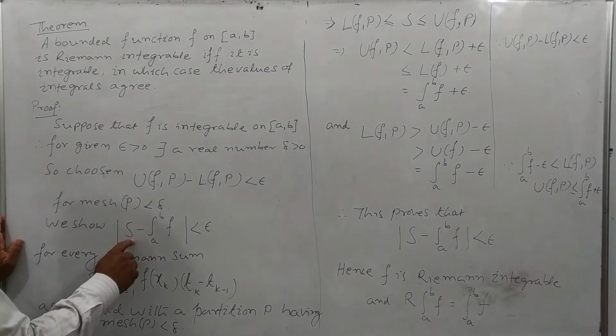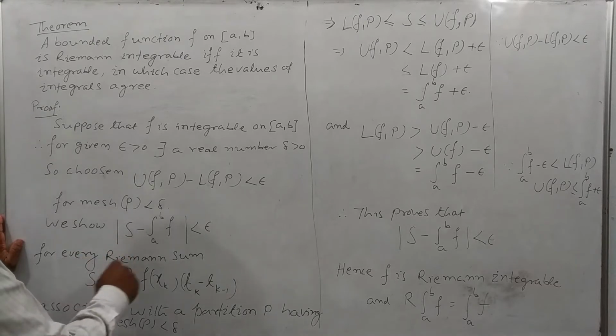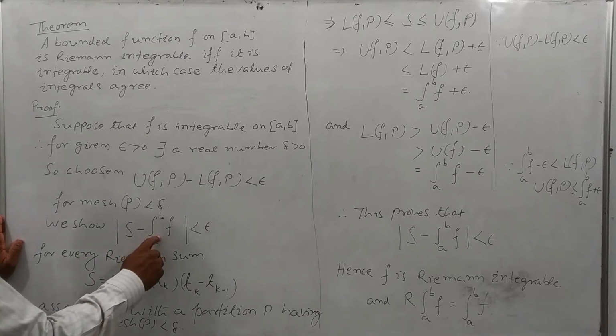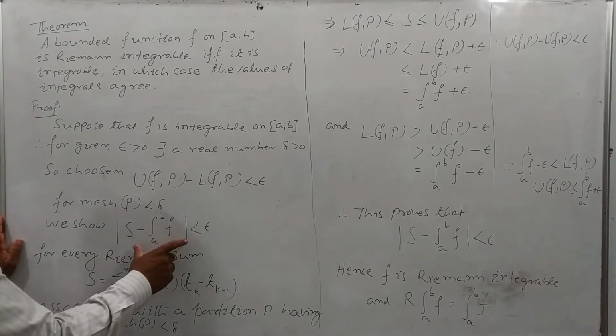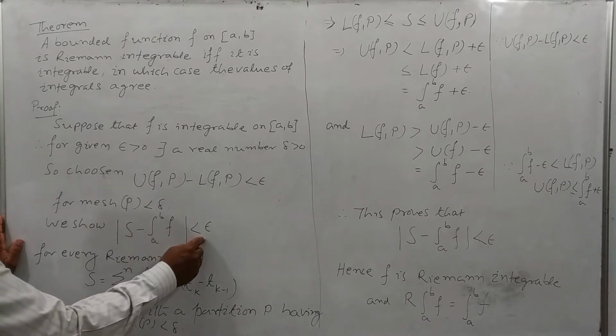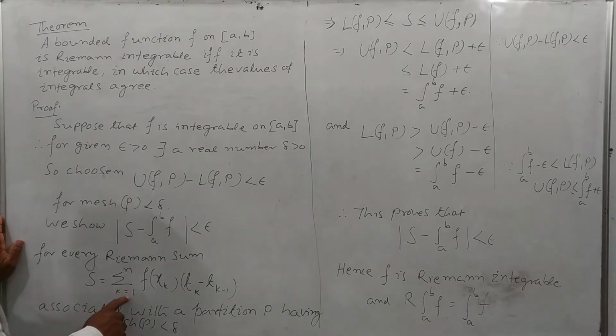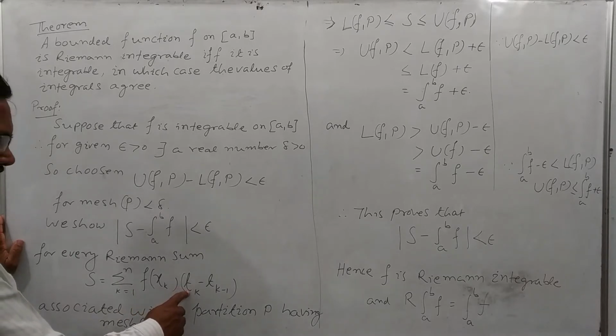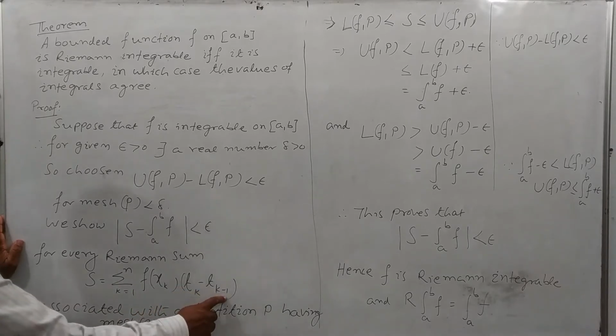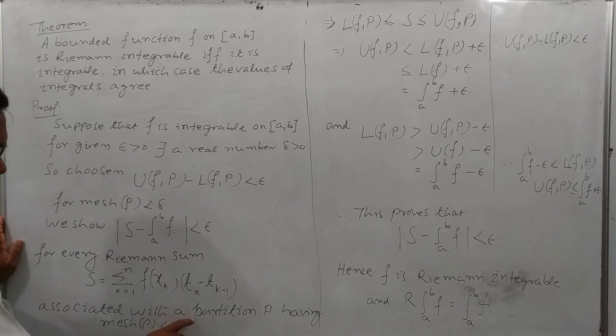We show the sum S and the integral from a to b of f, this difference is less than epsilon, for every Riemann sum, the sum being summation k equal to 1 to n of f of xk into tk minus tk-1 associated with a partition P having mass of P less than delta.